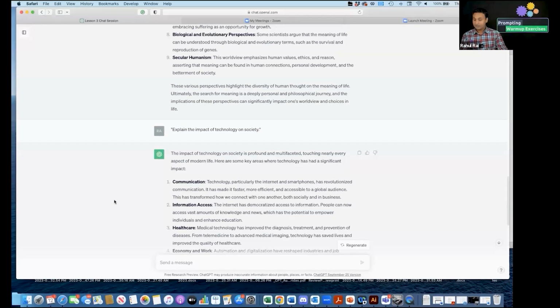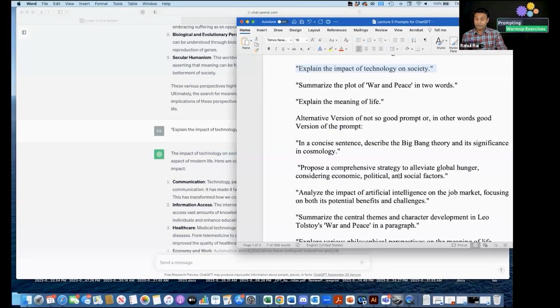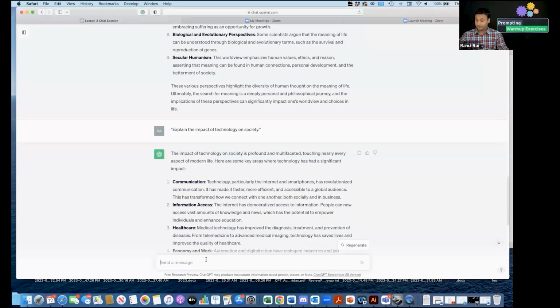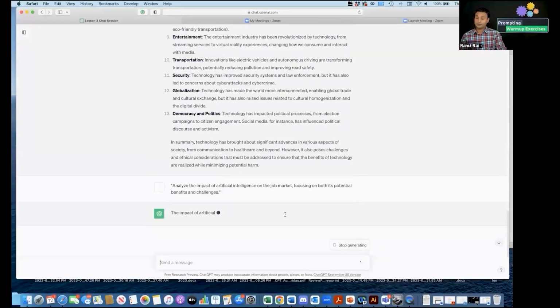So if you change this prompt to a different prompt, an alternative good prompt for this category could be: analyze the impact of artificial intelligence on the job market, focusing on both its potential benefits and challenges, right? So here we are giving it more focus rather than a very broad topic discussion.